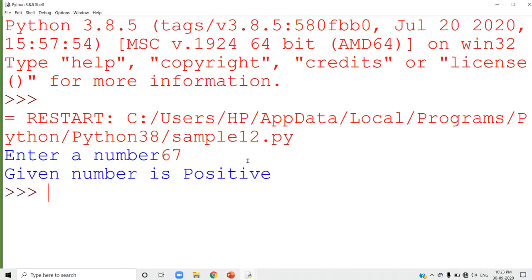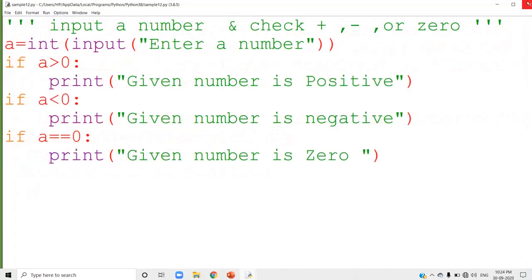You give a negative number, run the same program, and it shows the proper message. Give 0 as the input, it will give you a proper message. So that is all about that program. Simple question. I am just using 3 different if statements instead of using one if statement. Now, see the next question in the program.